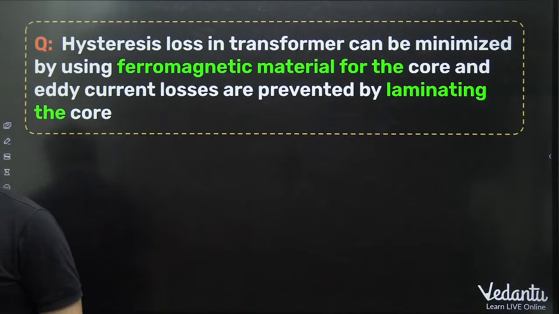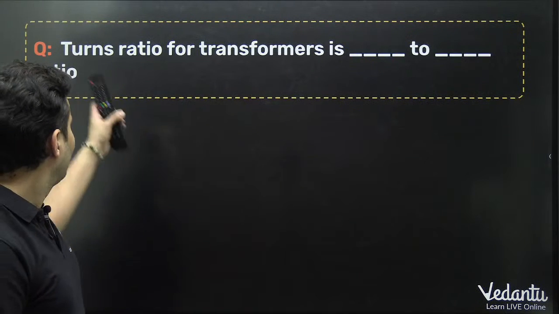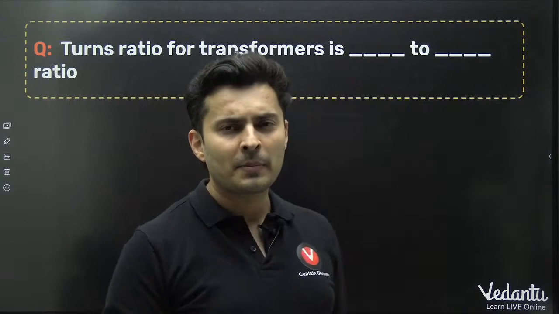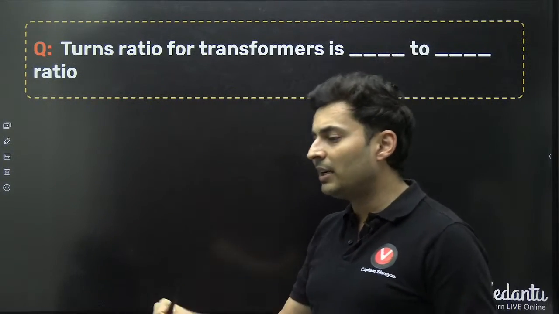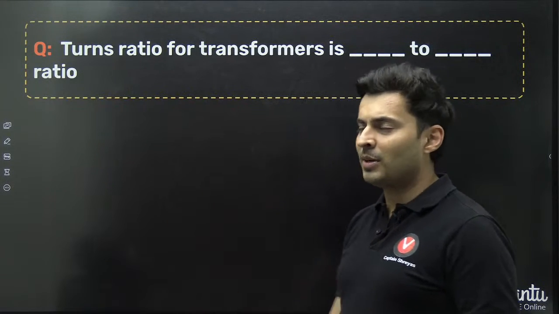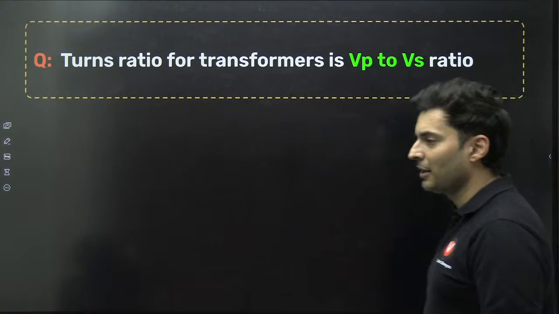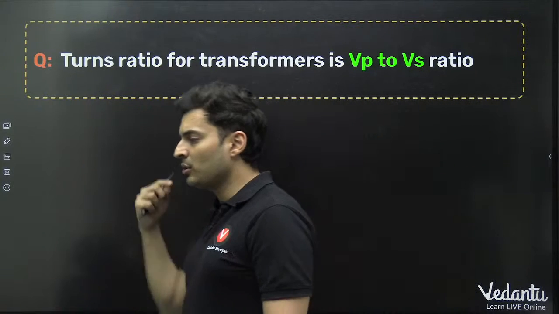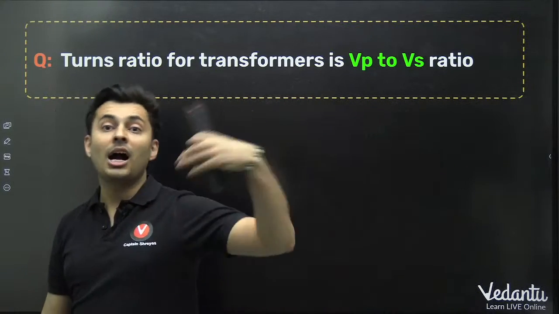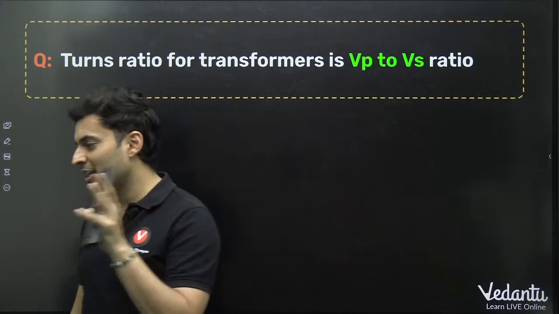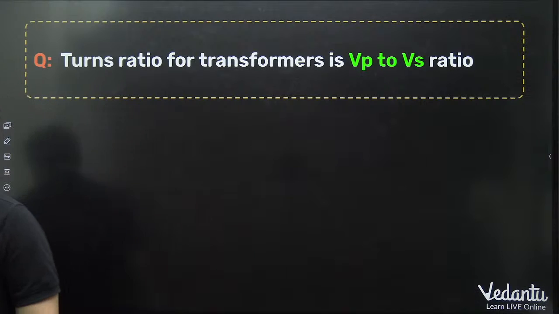Very good. Turns ratio for transformer is dash to dash. Turns ratio N1 by N2, turns in primary by turns in secondary, is V1 by V2, which is primary voltage to the secondary voltage ratio. N1 by N2 is V1 by V2, which is I2 by I1. Remember that. Current wise it is opposite, voltage wise it is directly proportional. Yes, very good. Some of you are really very quick here.